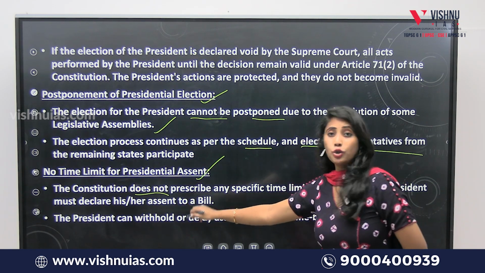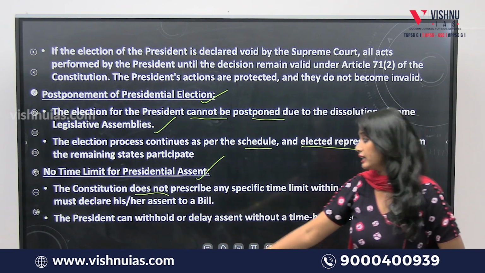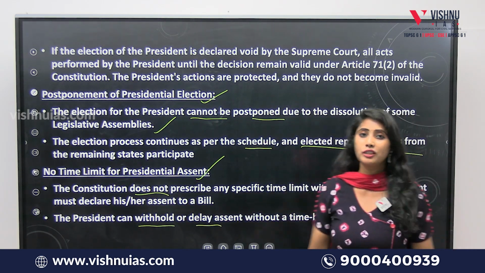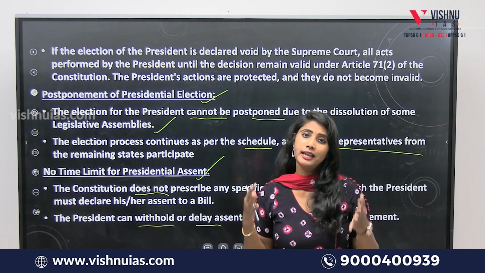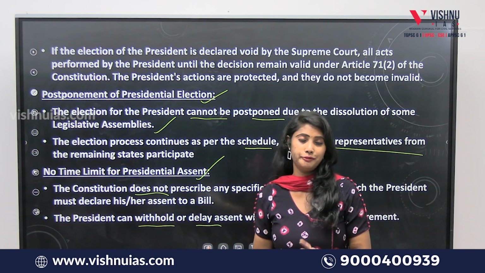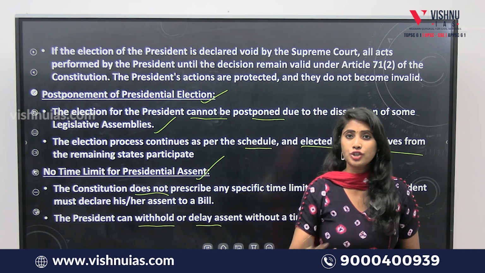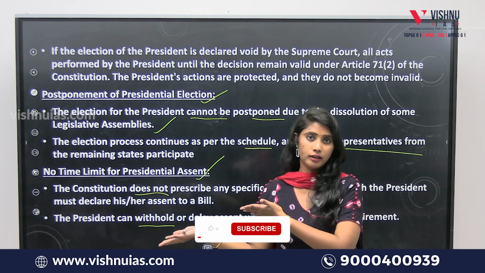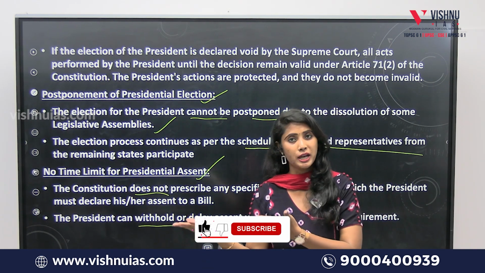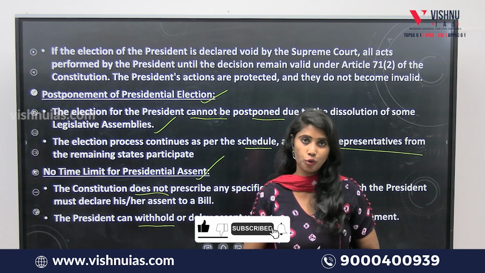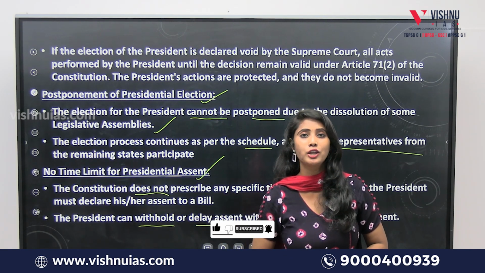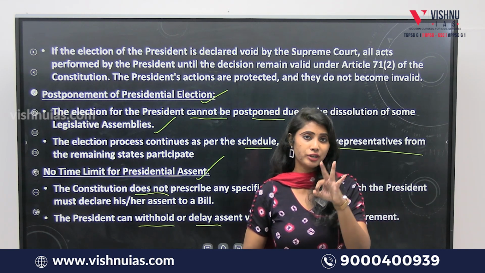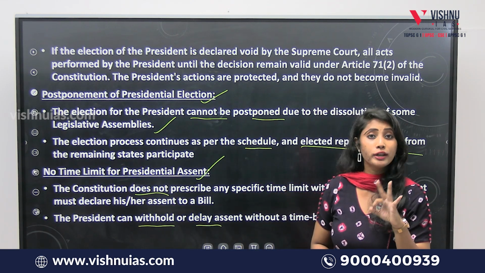The president can either withhold or delay assent without any time limit. He can keep the bill with himself for as long as he wants, or else he can give his assent to the bill. So the Constitution doesn't have any role in prescribing a time limit for the president. Statement 3 is also wrong or incorrect.